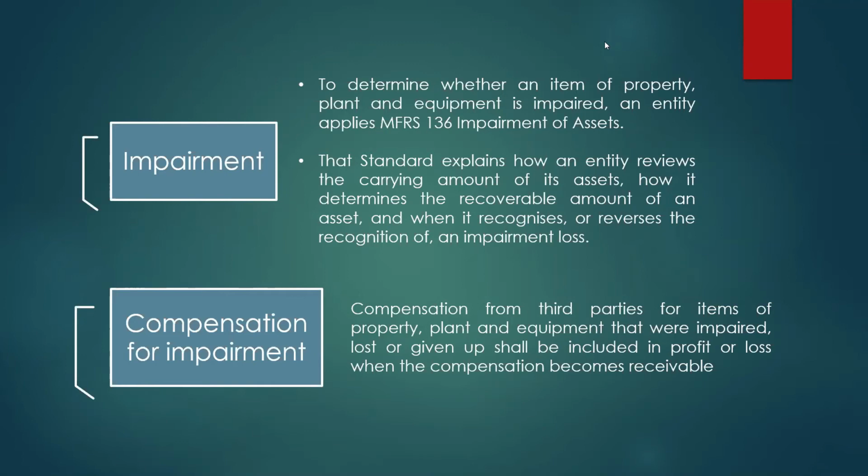For compensation for impairment, compensation from third parties for items of property, plant and equipment that were impaired, lost or given up shall be included in profit or loss when the compensation becomes receivable.